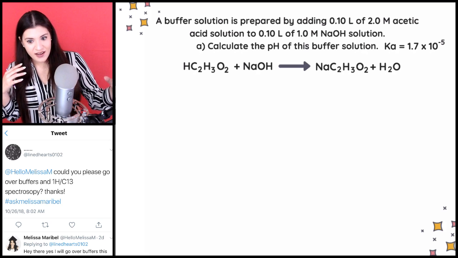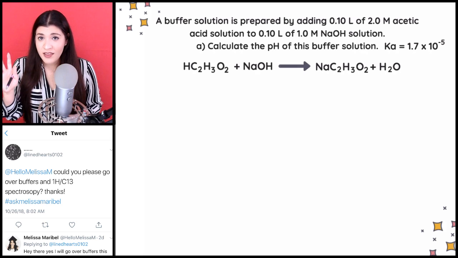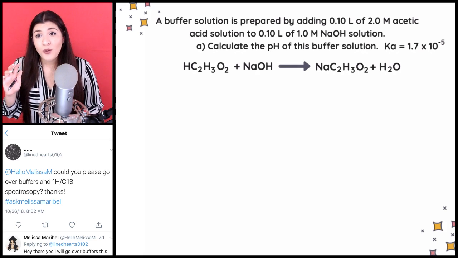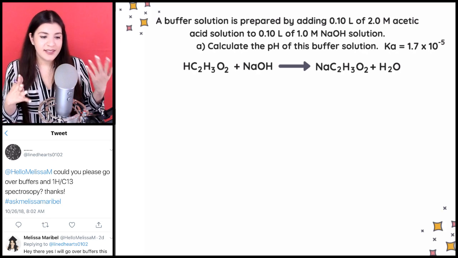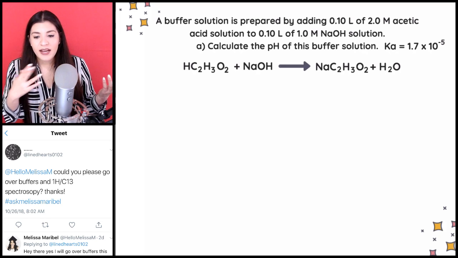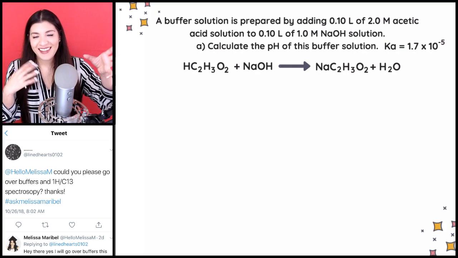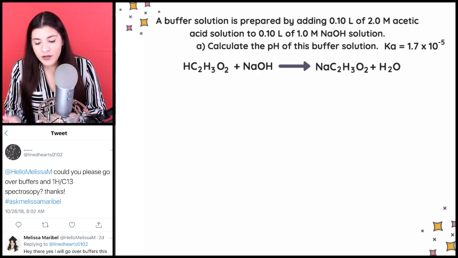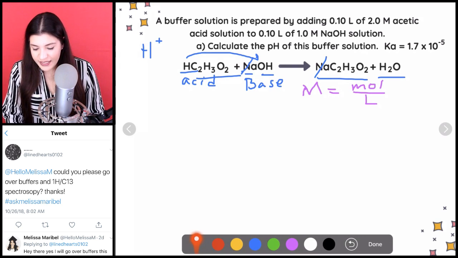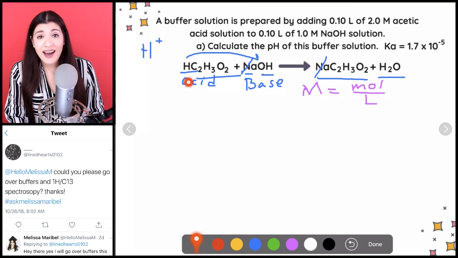Remember that idea that I was saying, if I were to drink something that were acidic, then the conjugate base would neutralize that, right? Or if I were to drink something that was basic, like let's say milk, then the acid portion of the buffer in my blood would neutralize that. That's exactly what we're seeing here. So what we're seeing here is that if I were to add base, NaOH, the weak acid has to combine with it, right, to neutralize it.